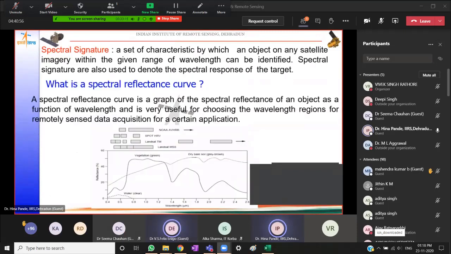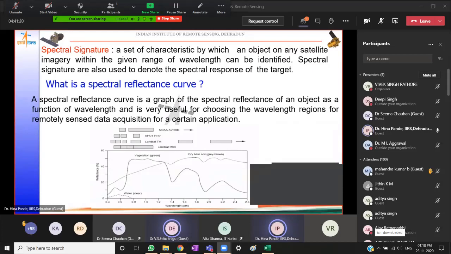This would be called a spectral signature, and a spectral signature would be a set of characteristics by which an object on any satellite image within that range of wavelength can be identified. So spectral signatures are also used to denote the spectral response of the feature or target.